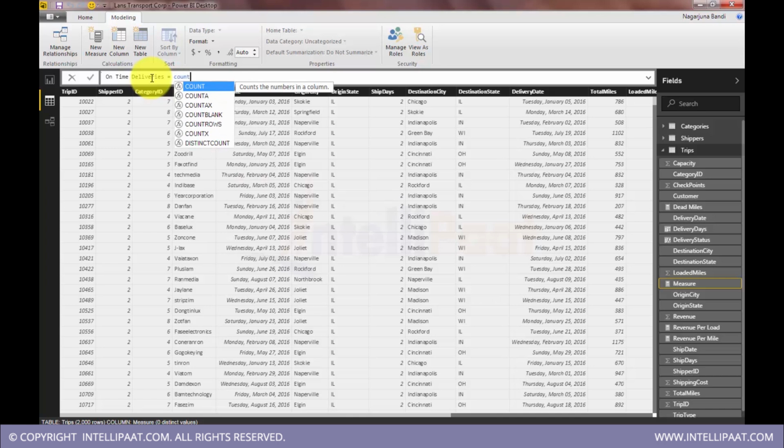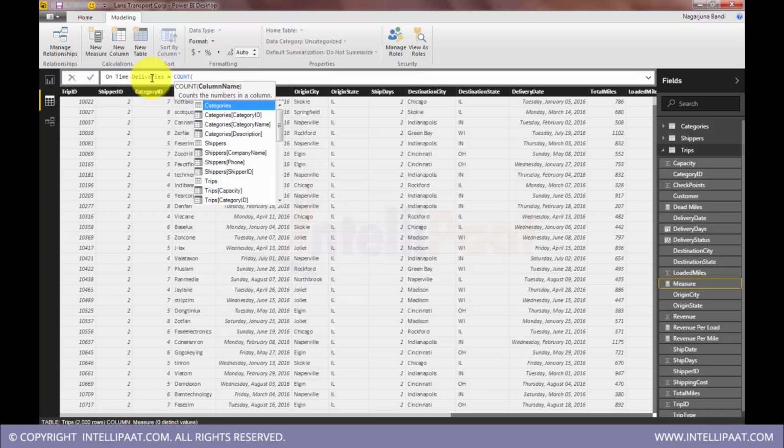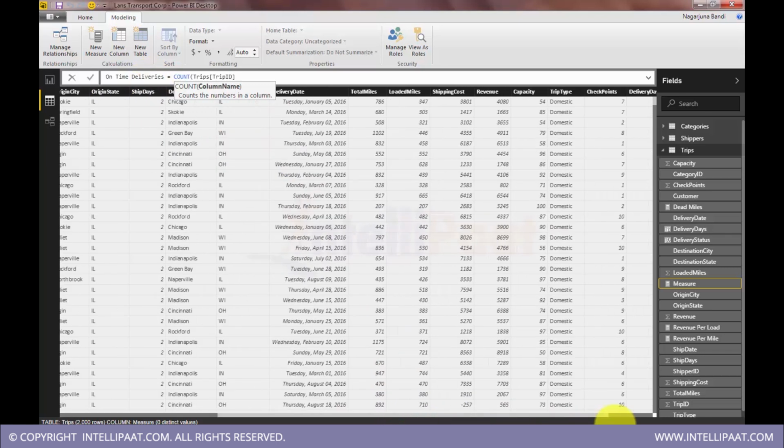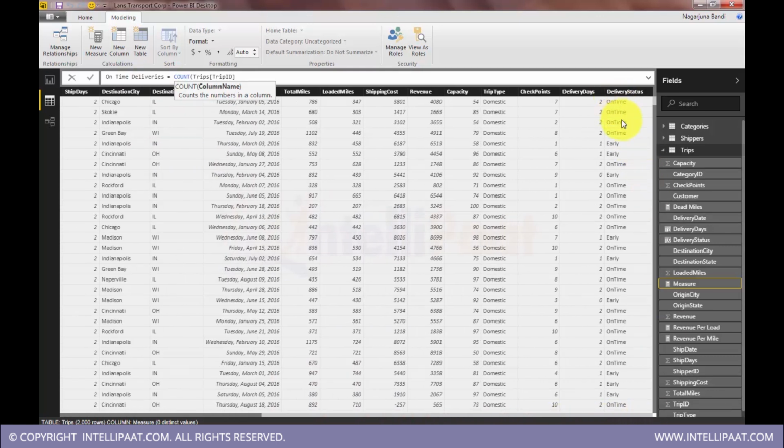So generally, count trip ID. This would give me the overall trips, but that's not what I want. I want to count only those trips whose delivery status is on time. So here I have delivery status. I want to count only those rows whose delivery status is on time.